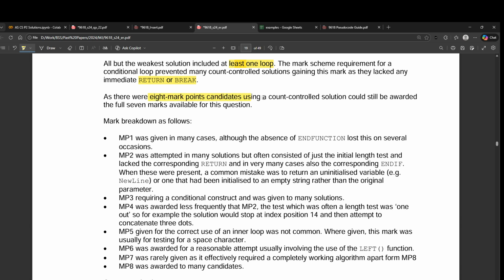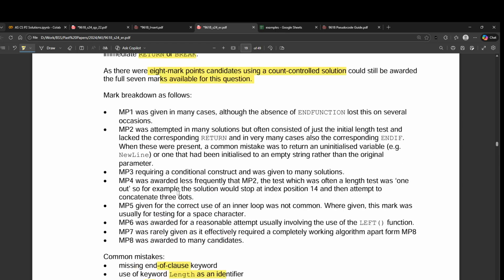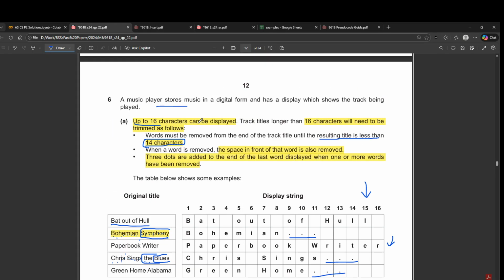Solutions using a count controlled loop could still earn marks, but you had to use a conditional loop. Common mistakes were end of clause, using length as an identifier, plus to concatenate, and treating a string as an array. An innovative solution of working back from string index 14 was seen on a few occasions and often gained full marks. Okay, so you could have done it in many different ways. It would have been up to you.